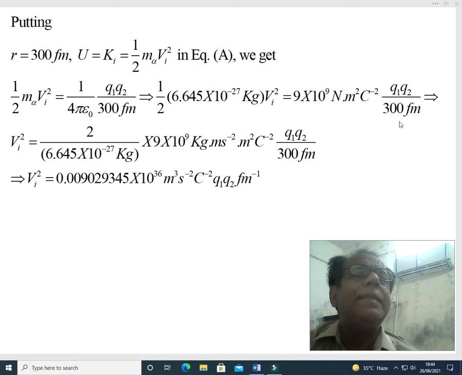In the next step we have just simplified. This implies that Vi square becomes equal to 0.00902935 into 10 to the power 36 meter cube per second square per coulomb square into Q1 Q2 per femtometer.